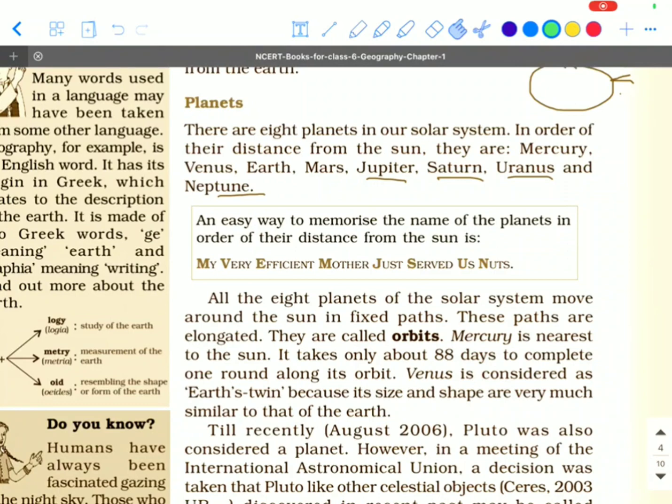Beyond Neptune, a newer class of small worlds are called dwarf planets, including Pluto. A dwarf planet is a celestial body resembling a small planet but lacking certain technical criteria to be called a planet.